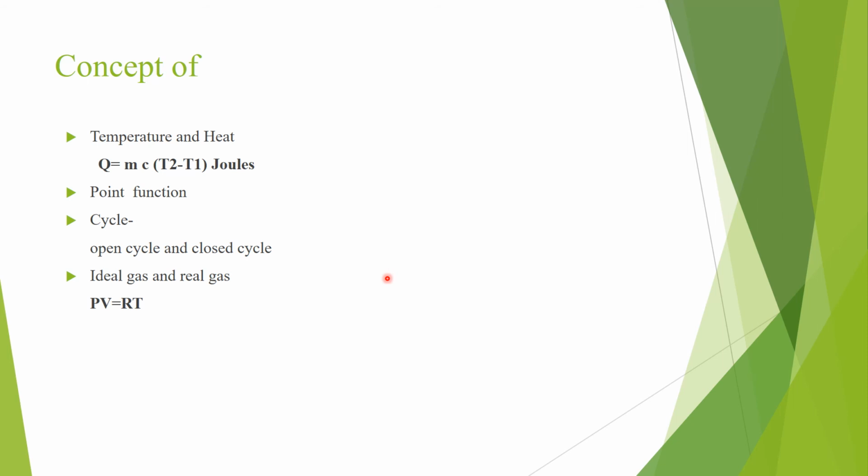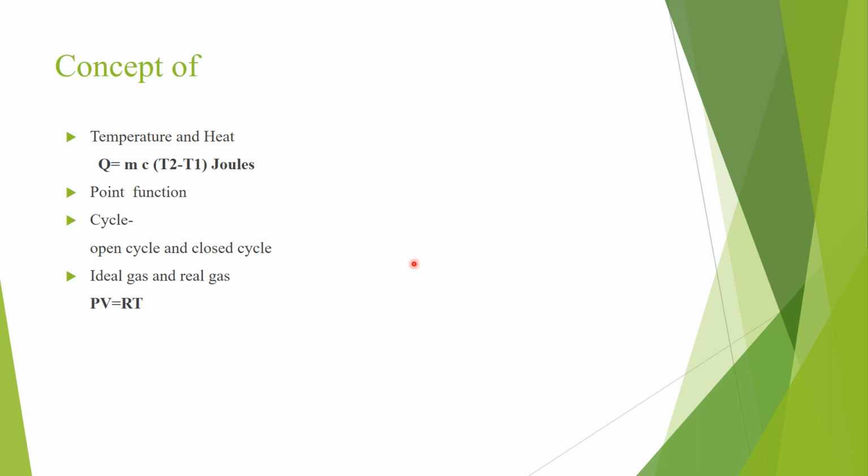Now what is cycle? A cycle is a series of state changes such that the final state is identical with the initial state. Usually there are two types of thermodynamic cycle. One is closed cycle, another one is open cycle. Here what is open cycle? The working substance is exhausted to the atmosphere after completing the process. Both mass and energy transfer take place. If we go for closed cycle, the working substance is recirculated again and again within the system